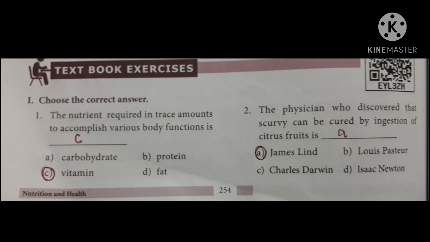The physician who discovered that scurvy can be cured by injection of citrus fruits is answer option A.